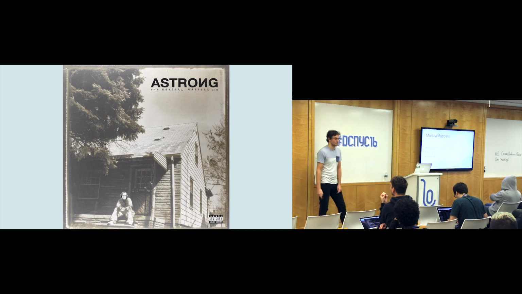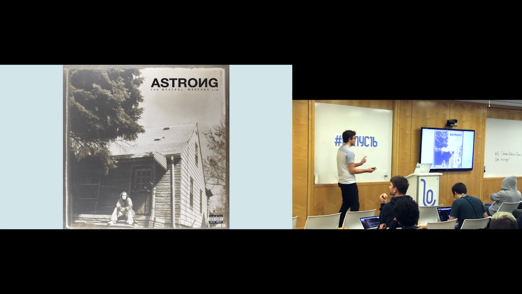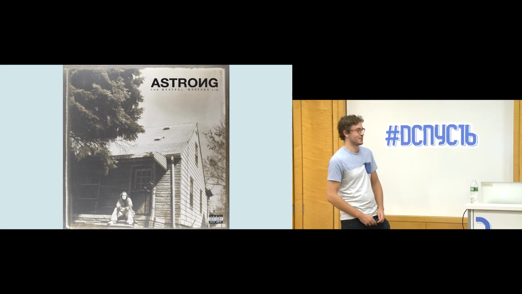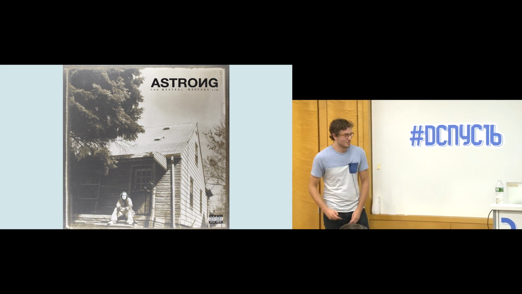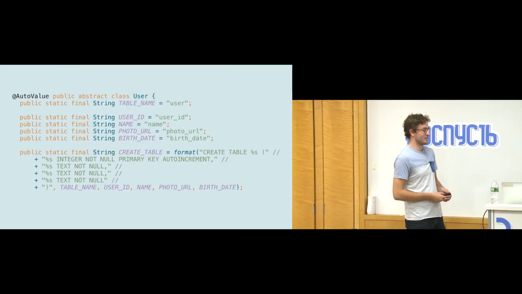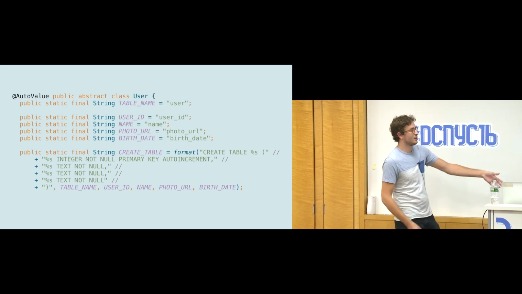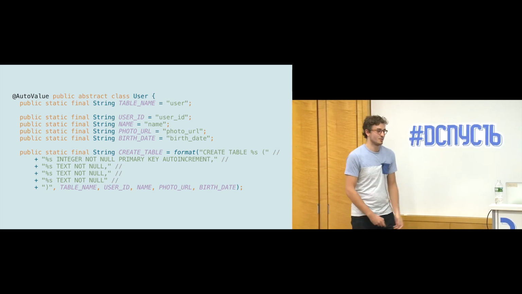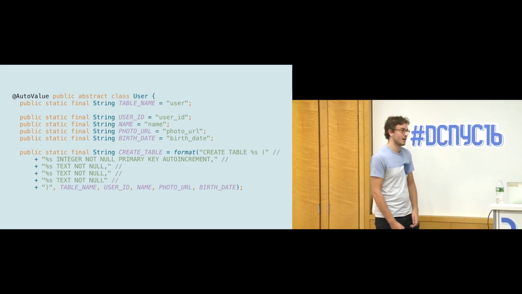It was a pretty short-lived project, which is sad because it means we didn't get to see this picture, which Jake very nicely supplied. But I can still share with you some of the code because I think it's interesting to see where it failed. So at the beginning of your user, you still need all of these strings, so Marshall Mappers wasn't going to help you at all with that.